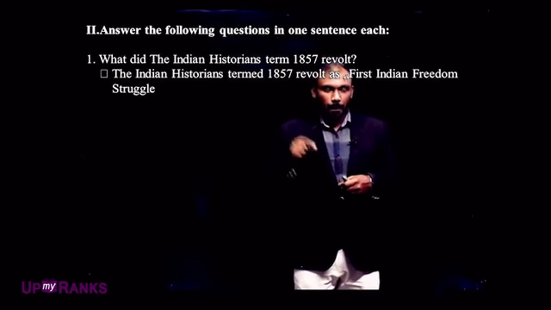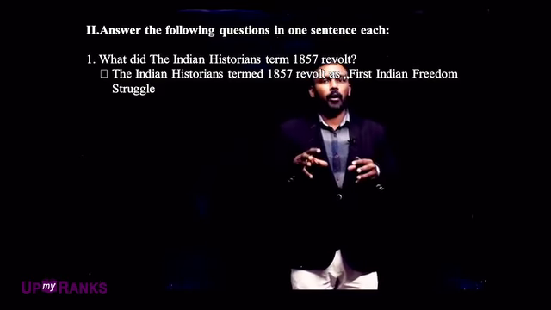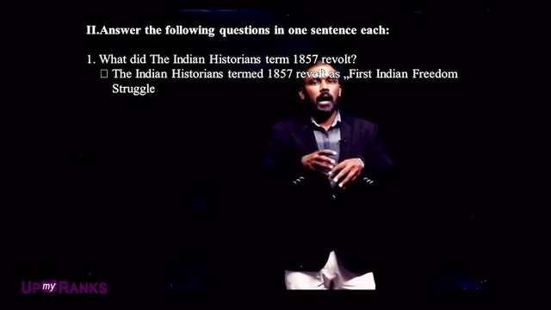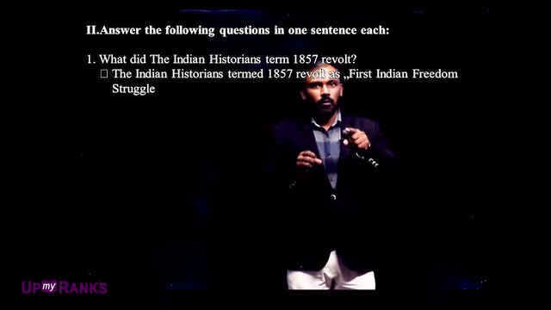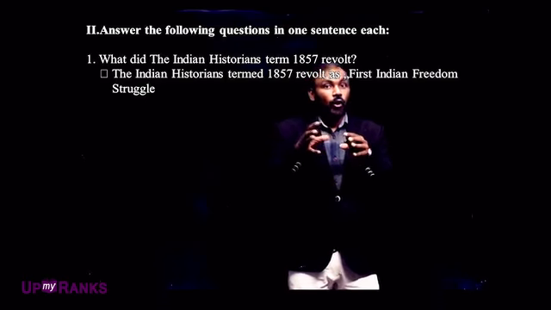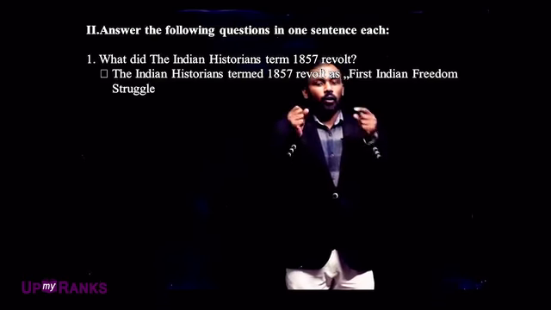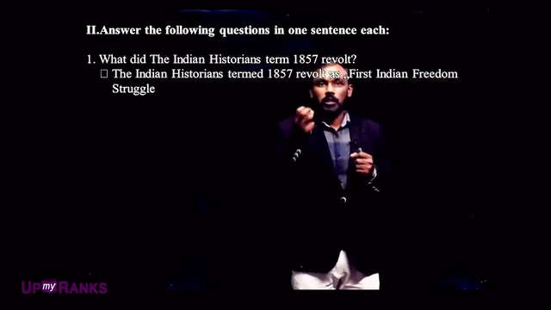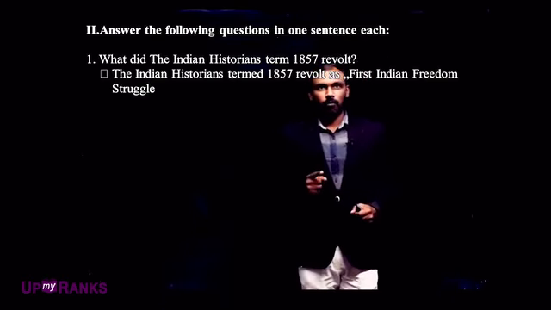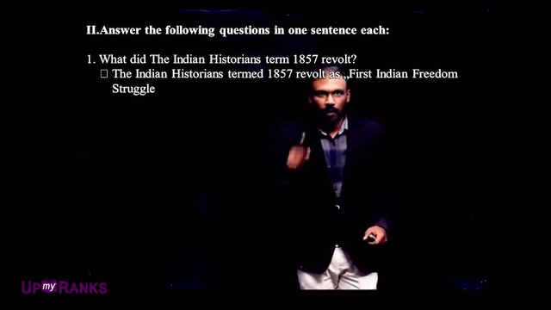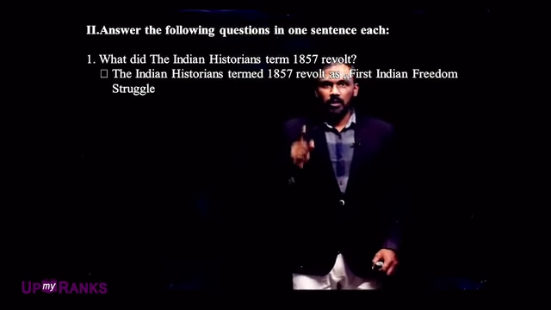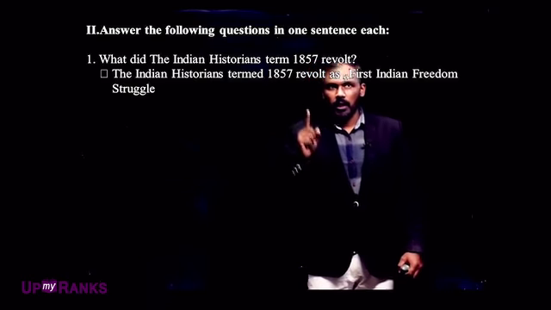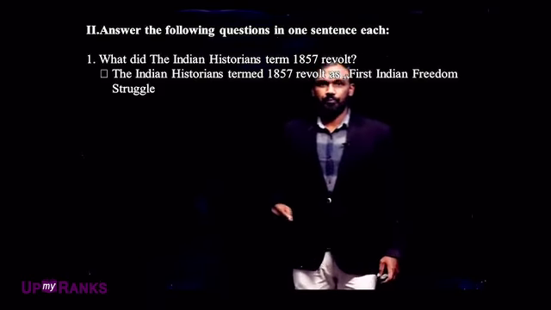But this time many Indian people took part in this revolt, and the British got a shock. If all the Indians join together, we are nothing. The first time the British realized this. That is why Indian historians termed the 1857 revolt the first Indian freedom struggle.